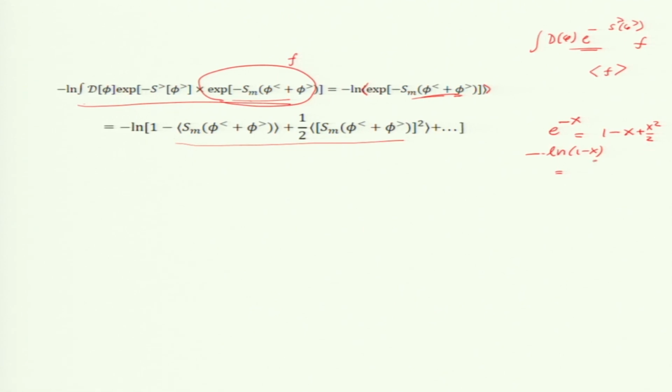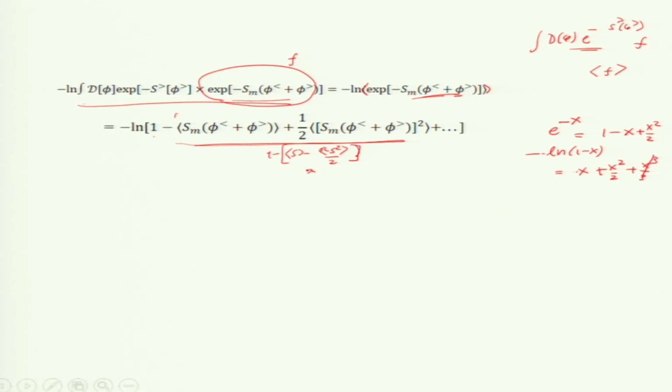Now, log I will write as x minus x squared by 2 plus x cube by 3 and like that. Okay. So, I keep only quadratic. Now, you write this 1 and the whole thing is x, this minus. So, this is x for me. This one is x with a minus sign out here. You understand, 1 minus s average minus s squared by 2. So, this is my x, this is my x.